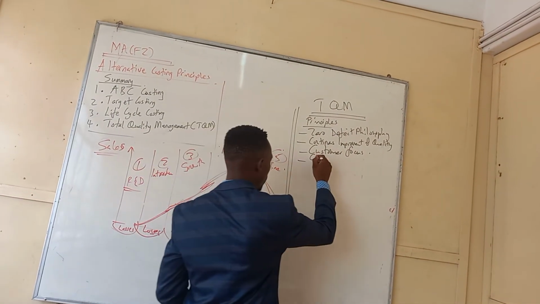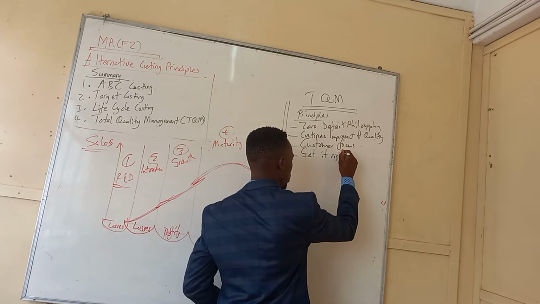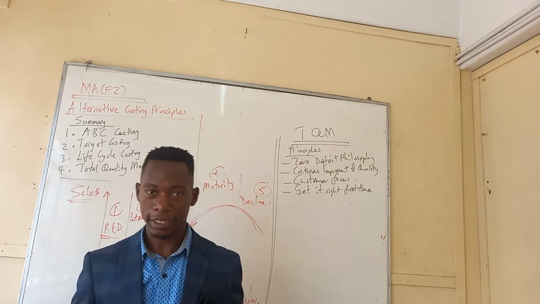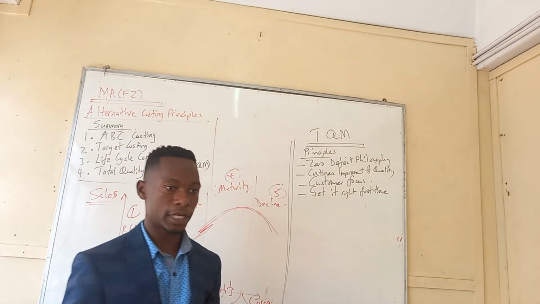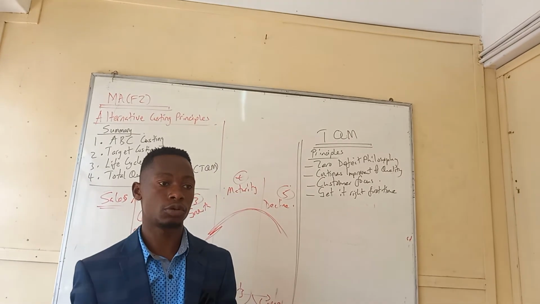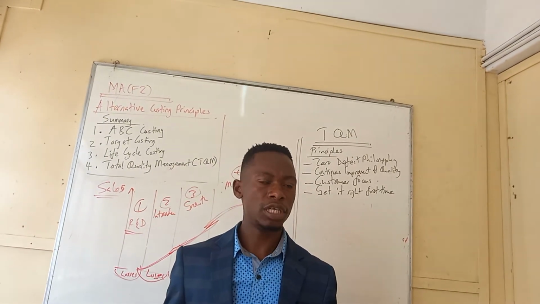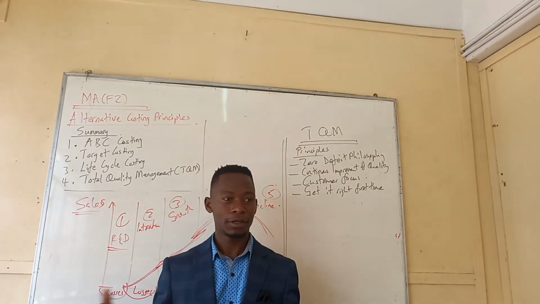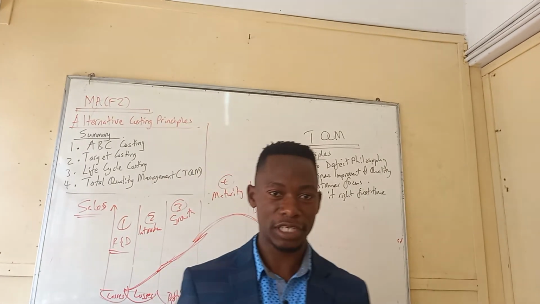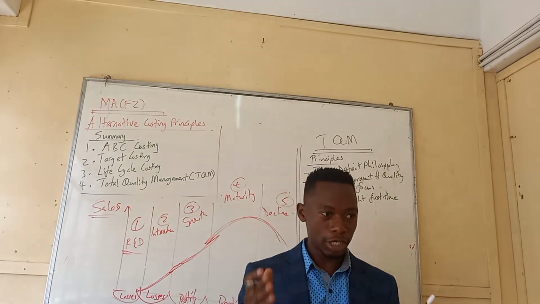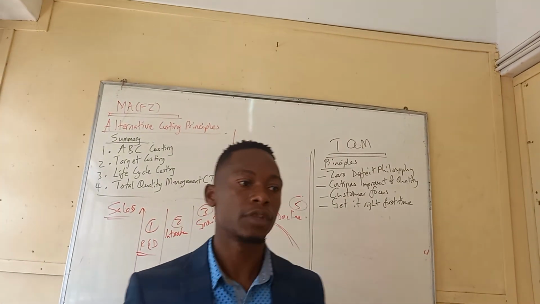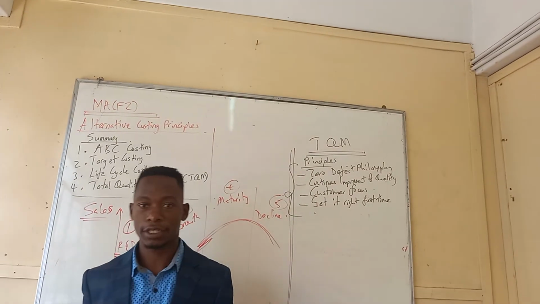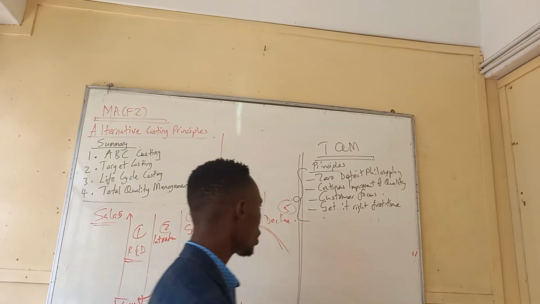And another thing, we are saying no room for error, meaning get it right first time. First time you produce, you need to get it right. If you're not so sure that you are going to get it right, you need training, right, so that you get it right first time. If you're not so sure that you are going to pass the exam, you have to study, you have to do questions, you have to do papers, right? You won't go to the exam until you're sure, right? So get it right first time. So those are the principles that you need to focus on. So total quality management, that's it.